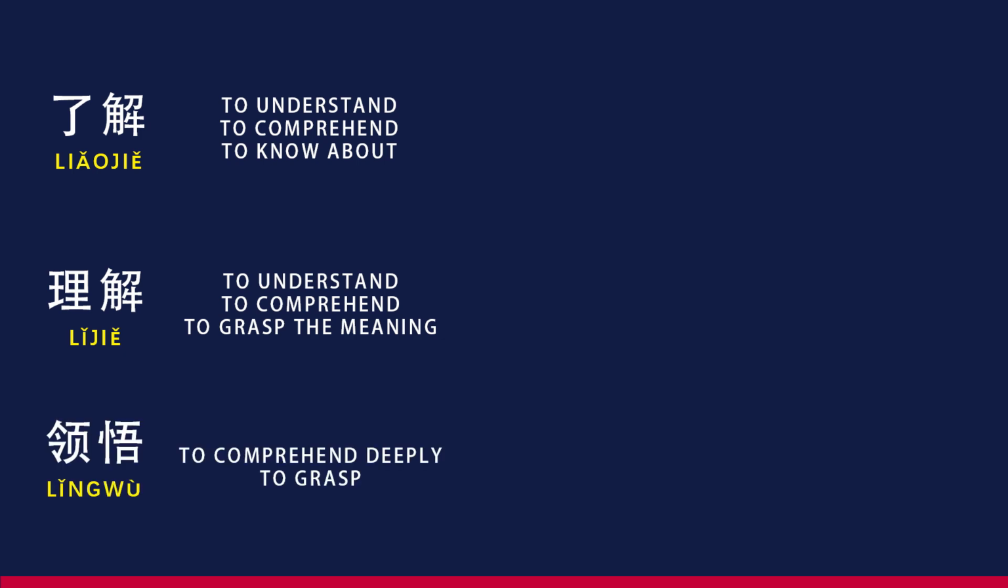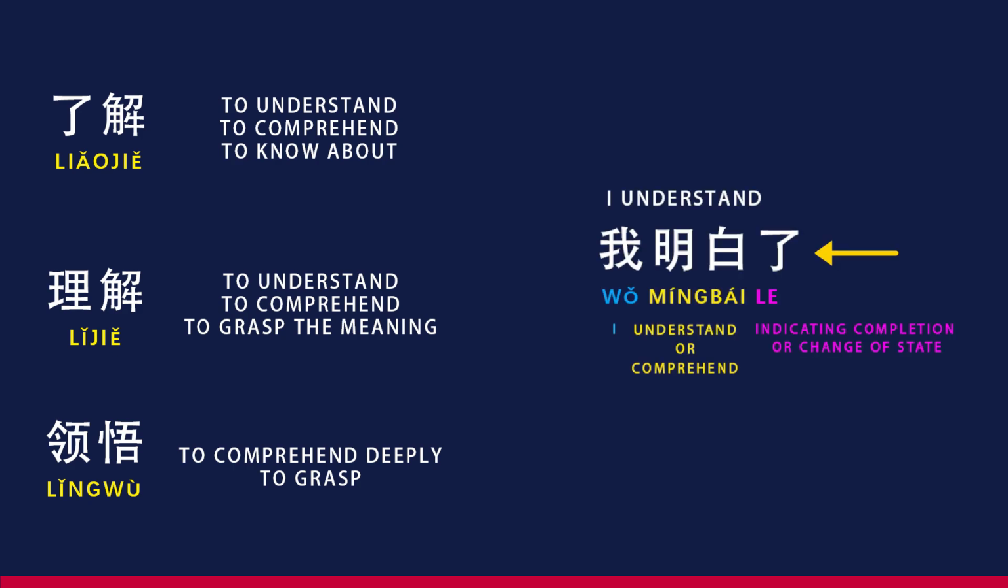Before we proceed to the examples, it's important to note the variation in pronunciation within Chinese characters. As seen in the example 我明白了, the character 了 takes on a different pronunciation in the verb 了解. Now, let's explore more examples to solidify our understanding of these verbs in different contexts.